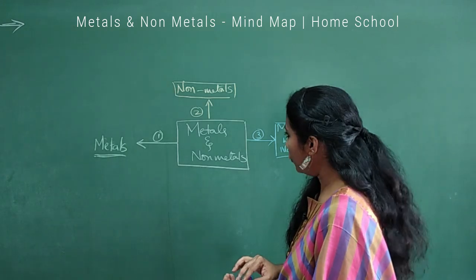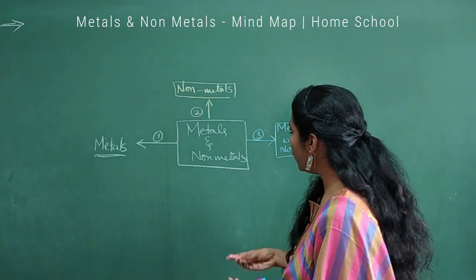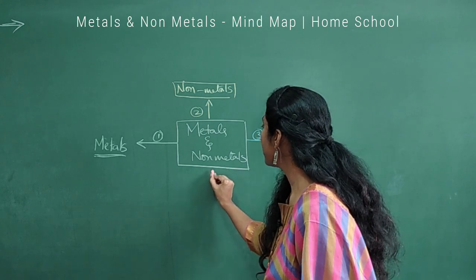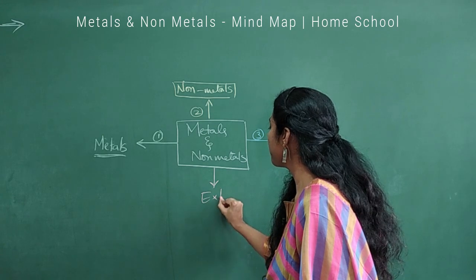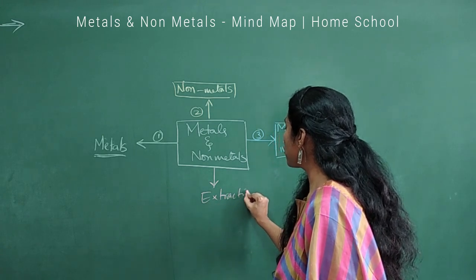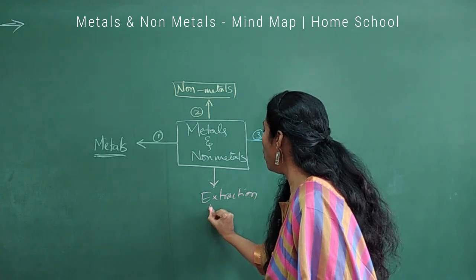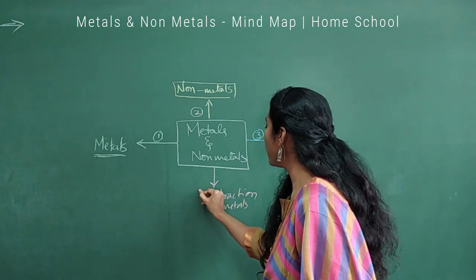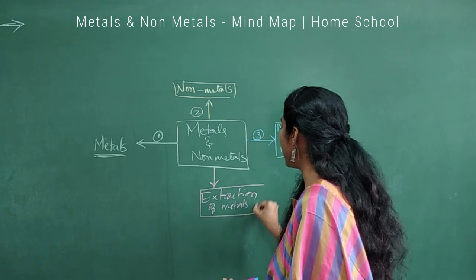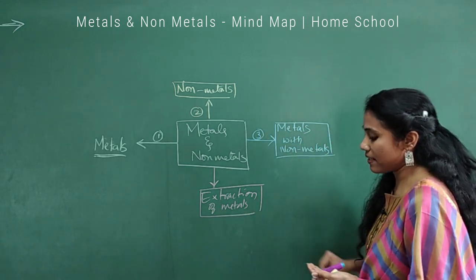And the fourth concept that you are going to study is about the extraction of metals. How do you extract various metals from the earth's crust is what you will discuss.